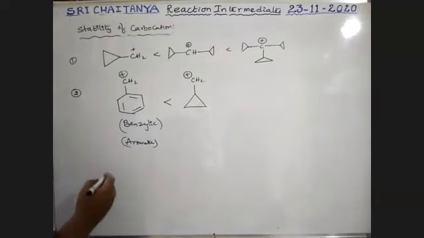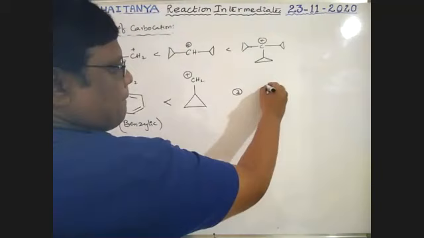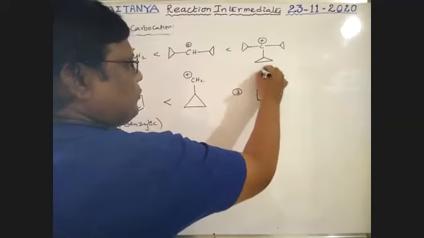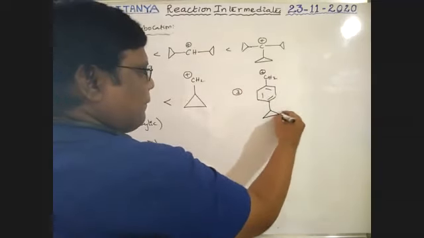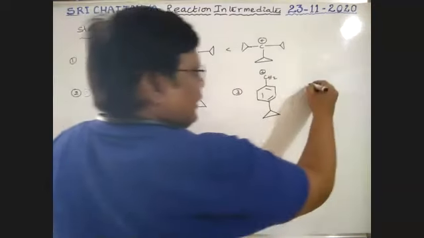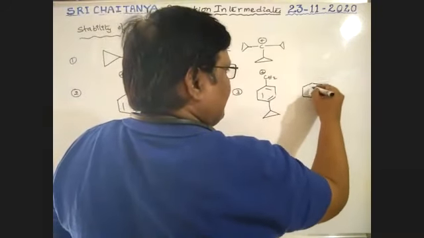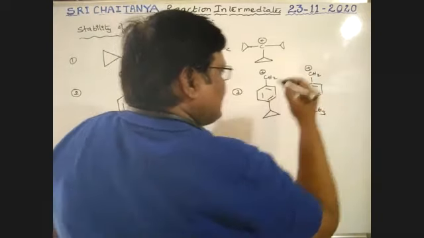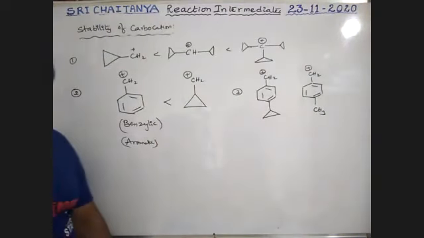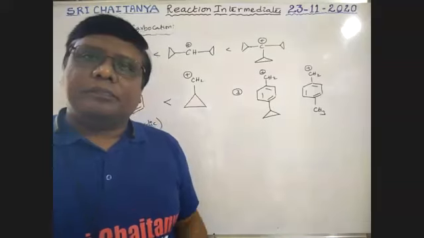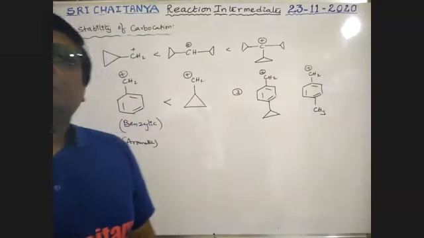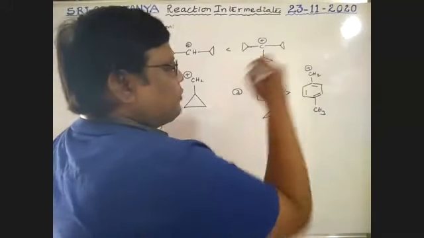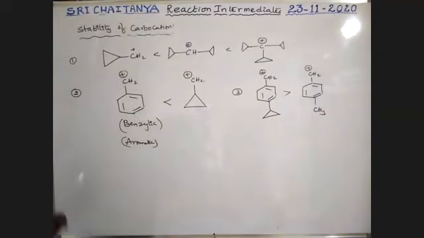Okay. Next, third one. Benzylic carbocation. Here, a cyclopropyl ring is there. And once again, benzylic carbocation. Here, a methyl group is there. Among these two, which one is more stable? 1 or 2? Yes, 1, because the cyclopropyl ring automatically gives more stabilization. So it is more stable than that one.